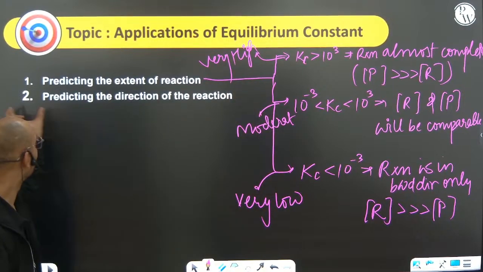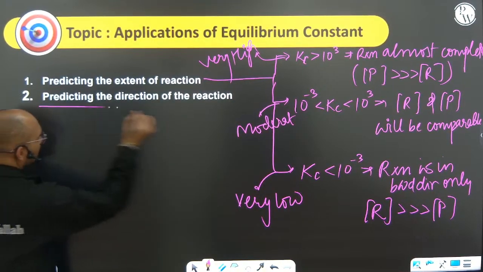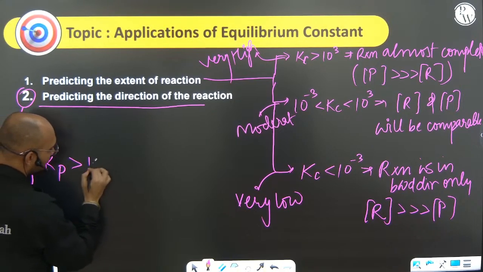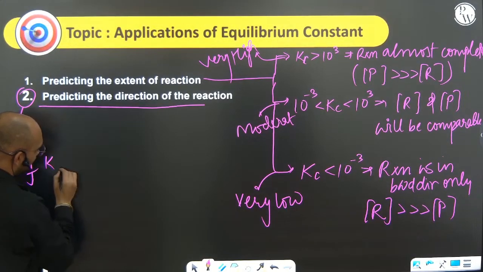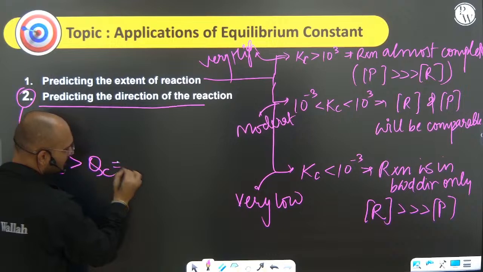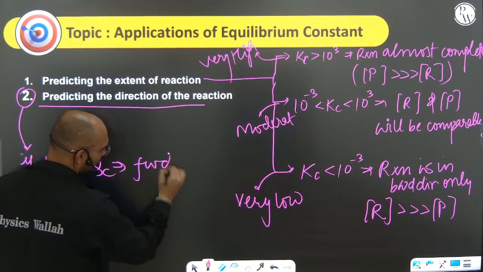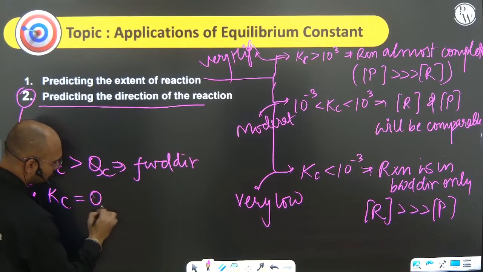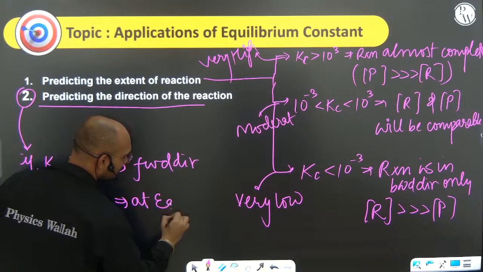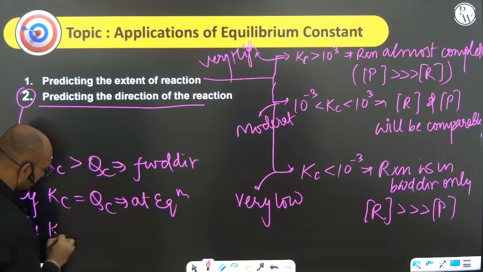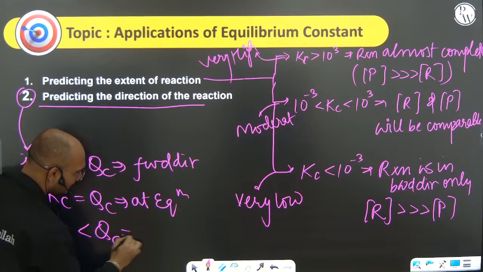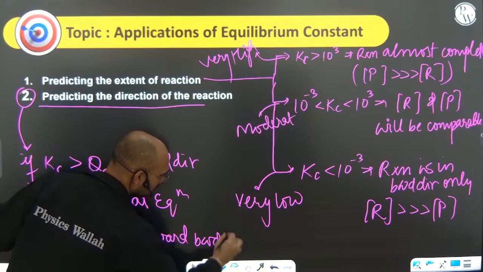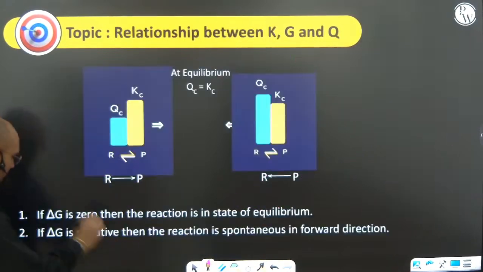Okay, understand it. Now predicting the direction of the reaction. Always remember, how do you predict it? If Kp is more than Qp, or you can say Kc is more than Qc, what can we say? It is in the forward direction. If Kc equals Qc, it means at equilibrium. If Kc is less than Qc, it means the reaction is towards the backward direction. Keep in mind, not a big deal, easy one.